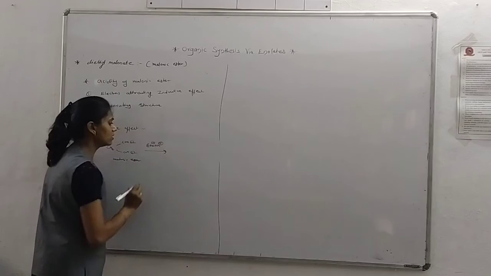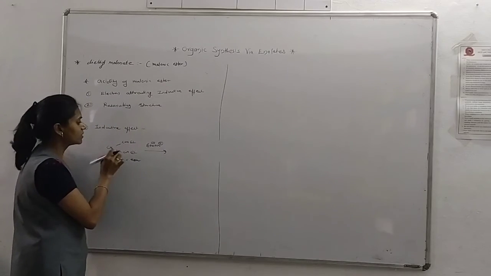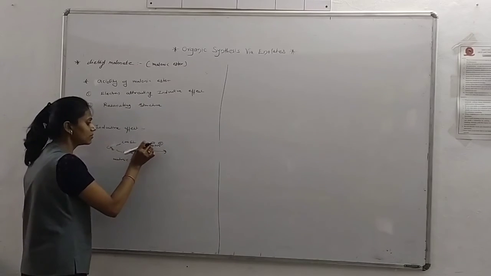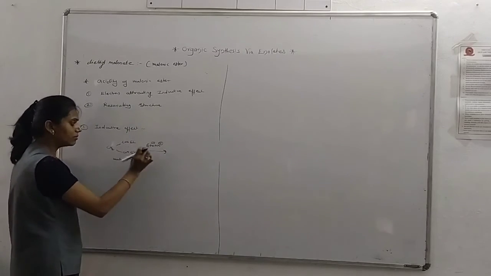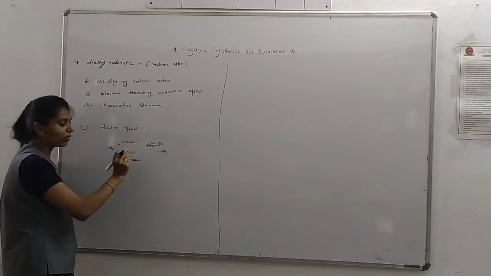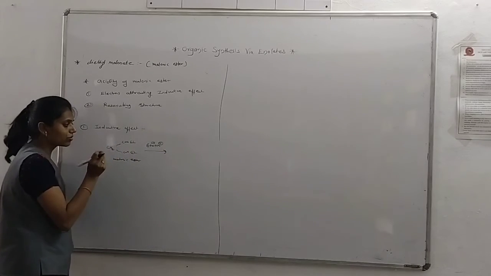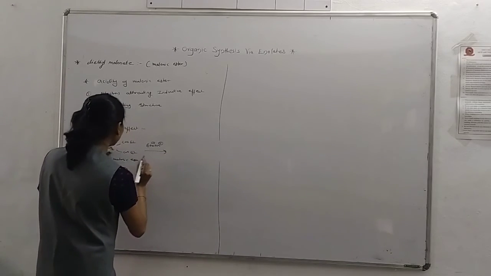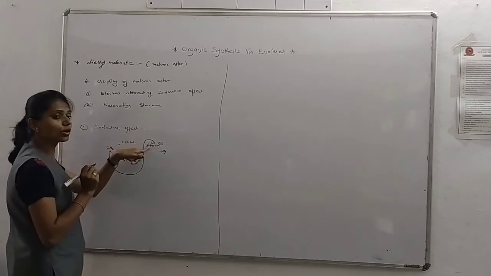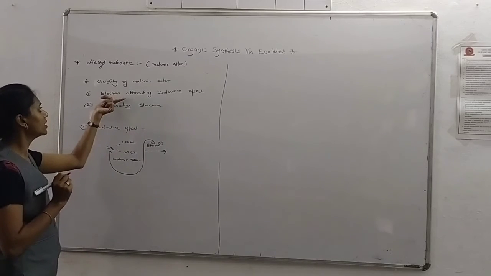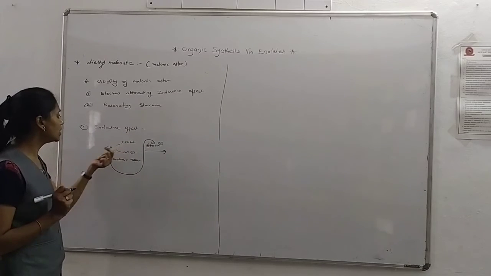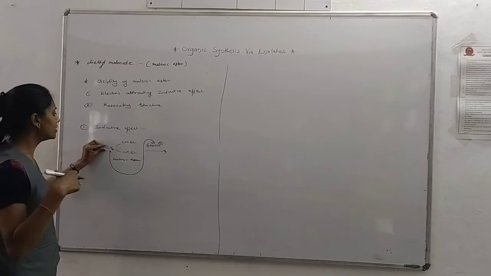Any base you can take, but I have taken sodium ethoxide since it is very reactive. So what happens when we use this base? This acidic proton is easily removed from this CH2 group, due to the electron attracting inductive effect of the ester groups.